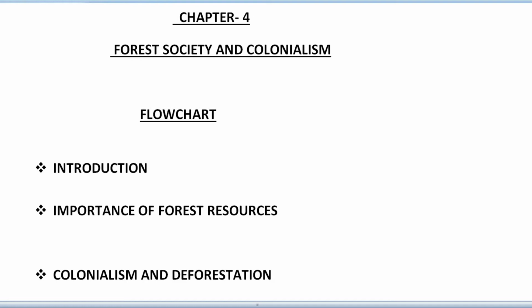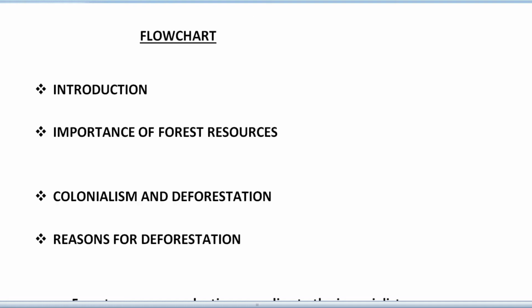Next point we have is colonialism and deforestation. During the colonialism, when the Britishers ruled in our country, and colonialism means when one country rules over another country, that is known as colonialism. So here we are going to discuss how colonialism is related to deforestation in India under this heading. People have been using forests and their products since ages long ago, but their use was limited to their needs and not to their greed. So ecological balance continued to be maintained.